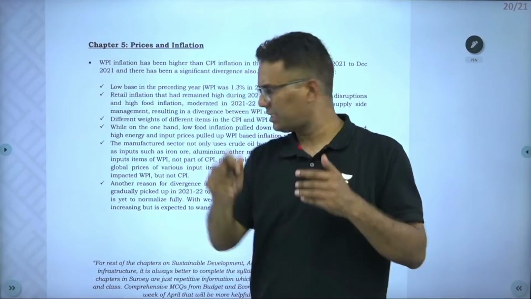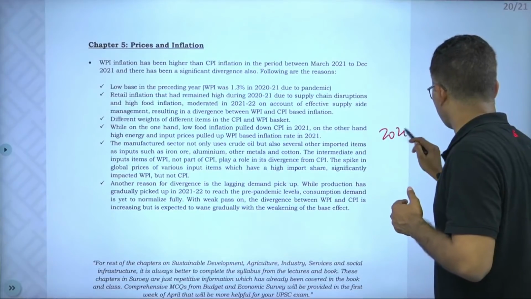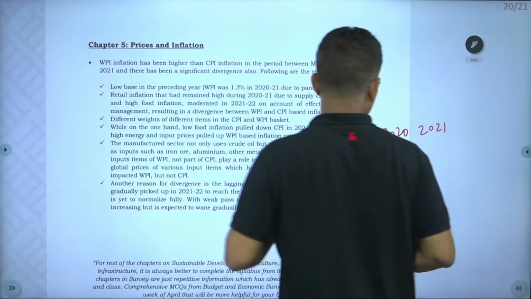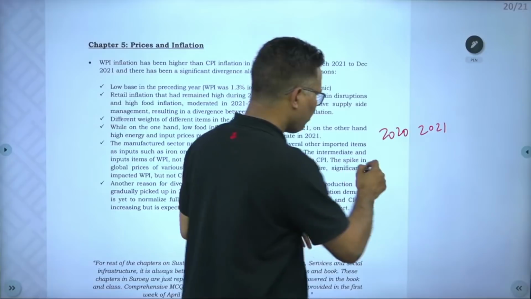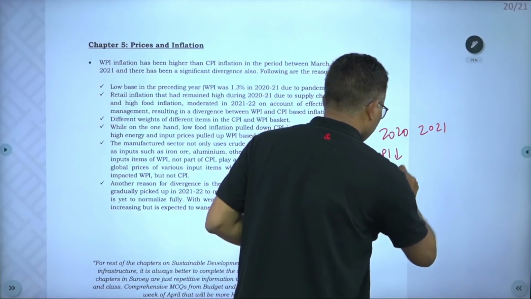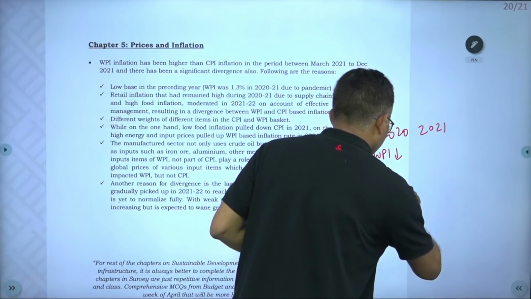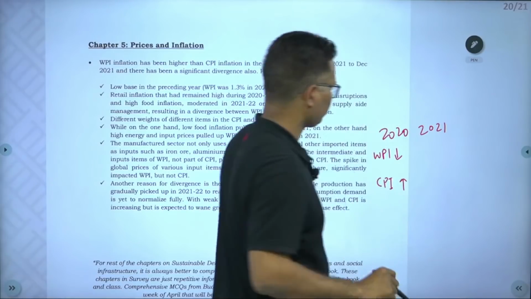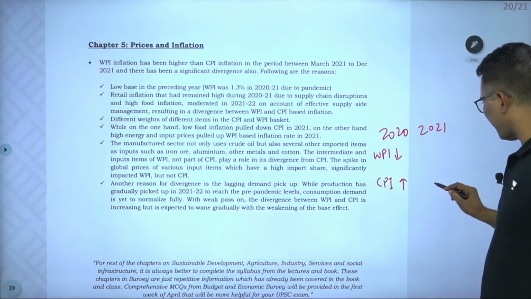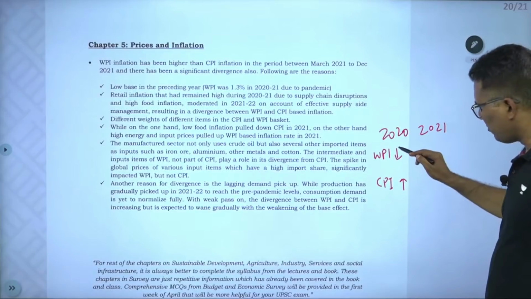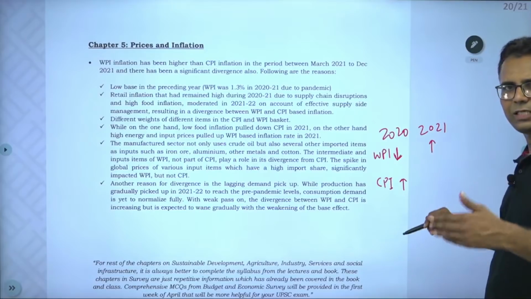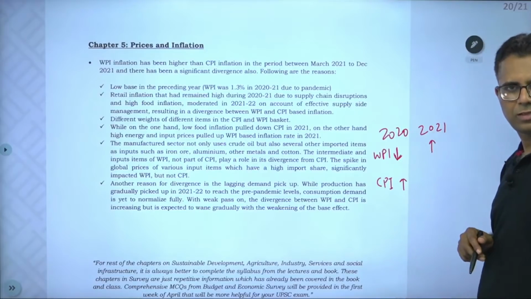So wholesale prices, if you look at 2020 and 2021: in 2020, WPI went down, but CPI went up, right? In 2021, CPI is normal, but since WPI went down earlier, because of the base effect we are now seeing WPI at 10%, 11%, 12%.